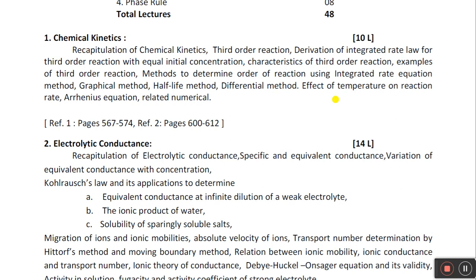So when temperature increases, the rate of a chemical reaction, rate meaning the speed with which the reaction proceeds, increases. Okay, it is observed, and this is a general observation, that for every 10-degree rise in temperature, the reaction rate gets doubled. This is a general statement.